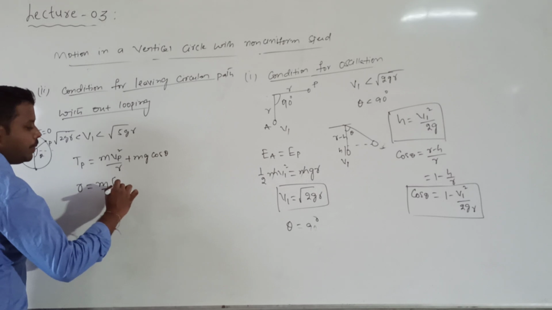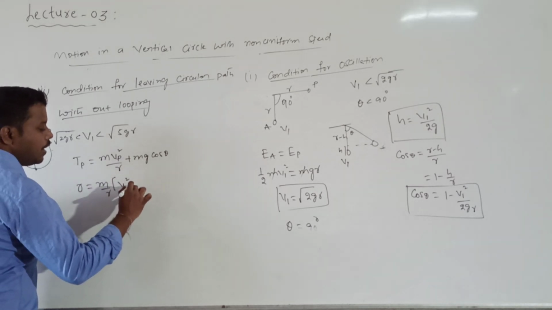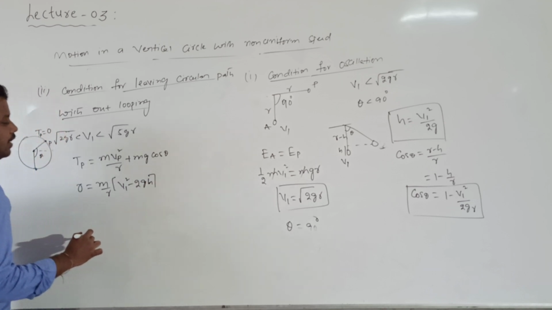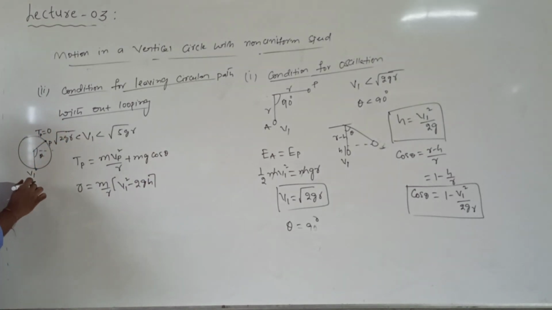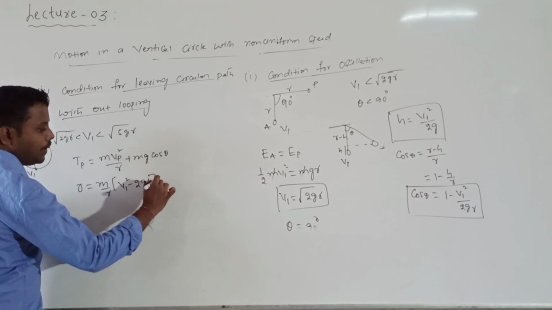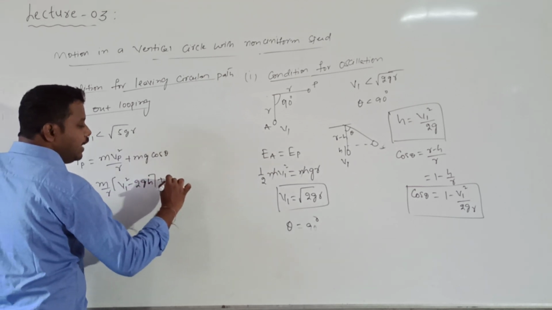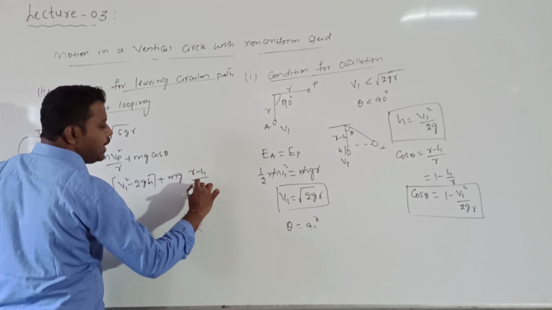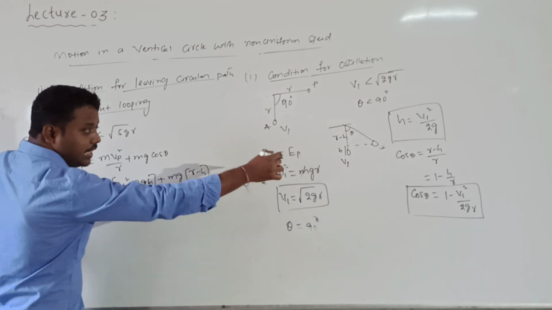So vp square can be written as v1 square minus 2 into g into h. How can we write this? Here the velocity given is v1. If I call the height of this point p as h, then using v square minus u square is equal to 2as, we get v1 square minus 2 into g into h, plus here m into g cos theta, which can be written as r minus h divided by r, because cos theta was written that way.